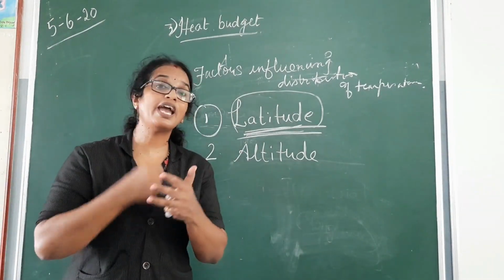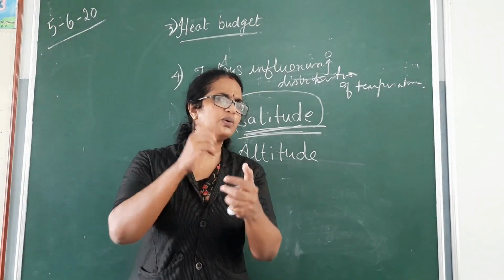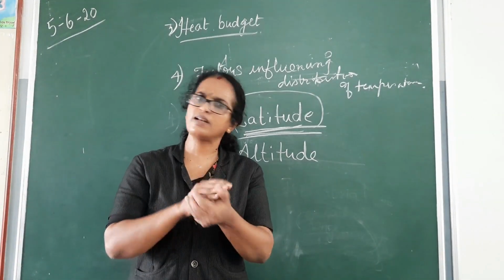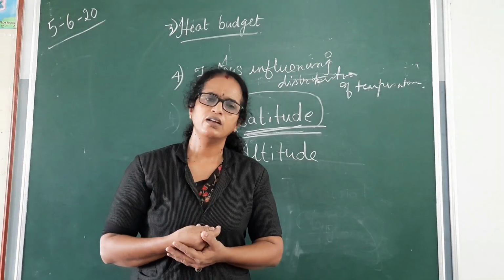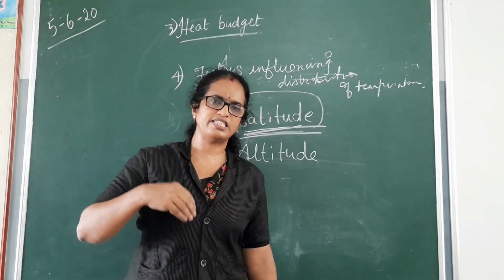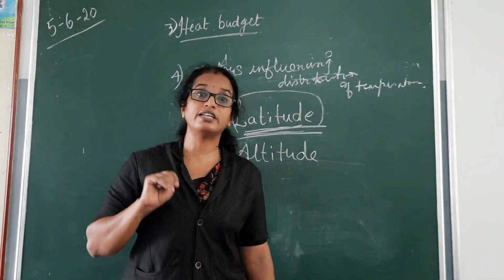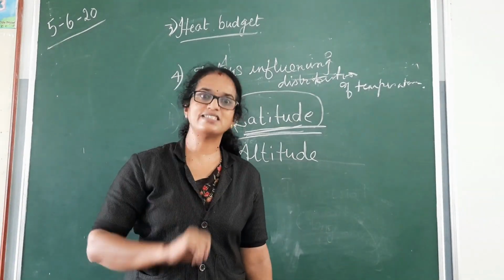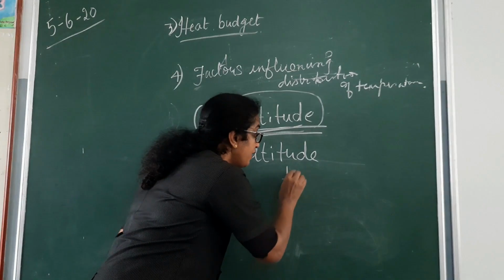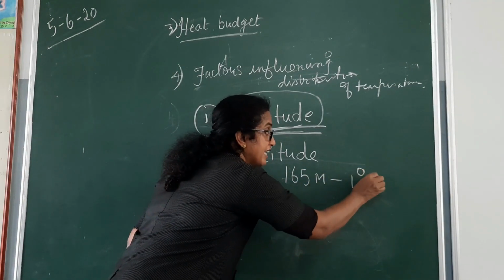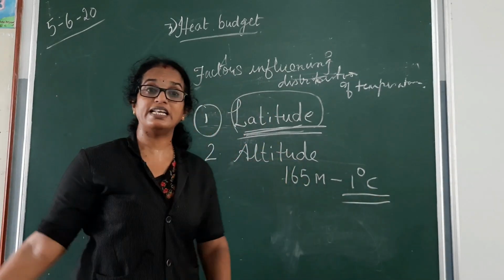Now again, you may have a doubt. Surely you will have a doubt. Teacher, if you were in the class, surely you would have asked me a question. Teacher, for how many steps? What is the height, teacher? If you climb, for each step will the temperature decrease? The answer is there with me. For every 165 meters of height, temperature decreases by 1 degree Celsius.